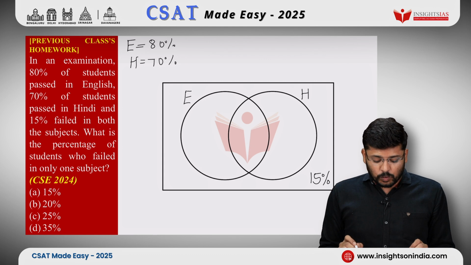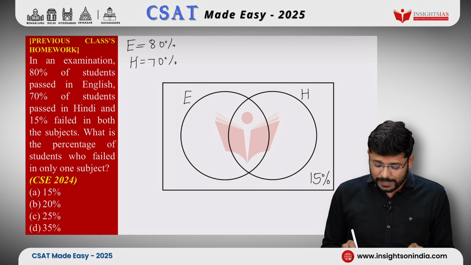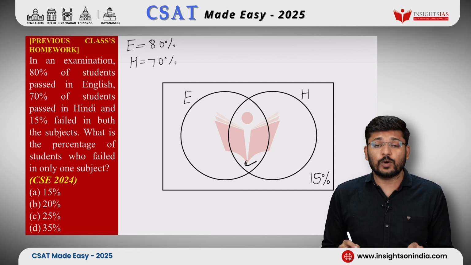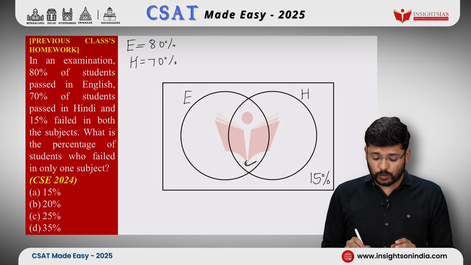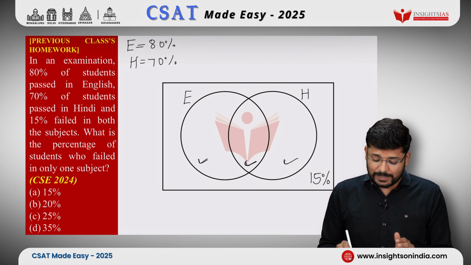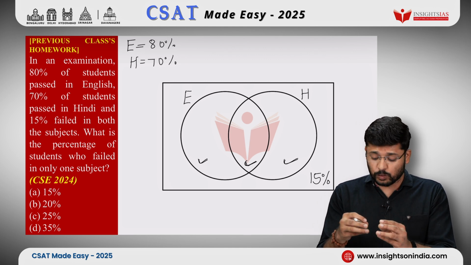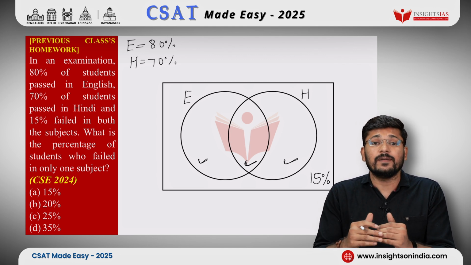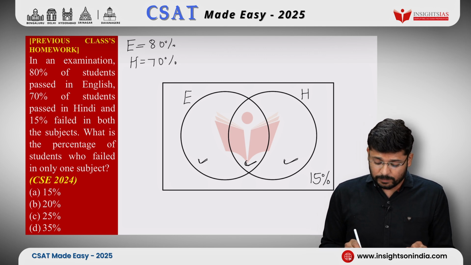Now what is the question? What is the percentage of students who failed in only one subject? How do we answer that? To answer that, we need this intersection value. Why? Because we need to always fill the intersection value first, so that we can fill this space and this space. Why? Because it is a rule of set theory that you should fill that number which is involved in more number of cases. Okay. How will we denote this?